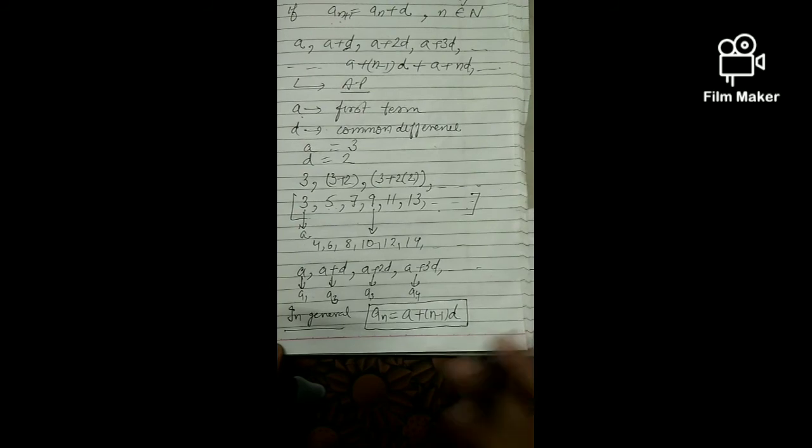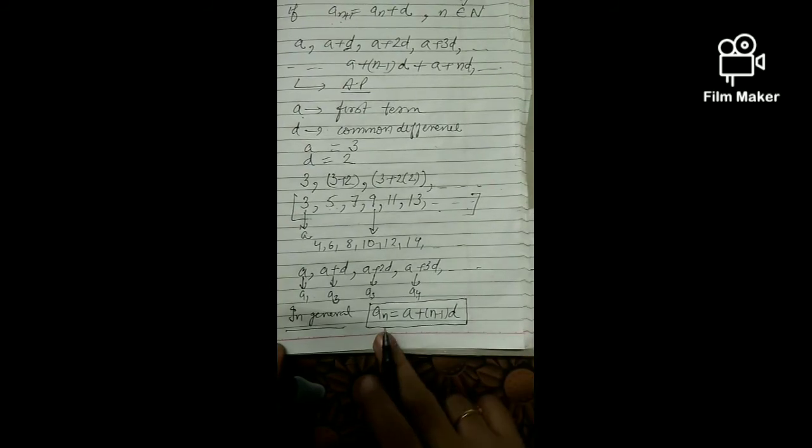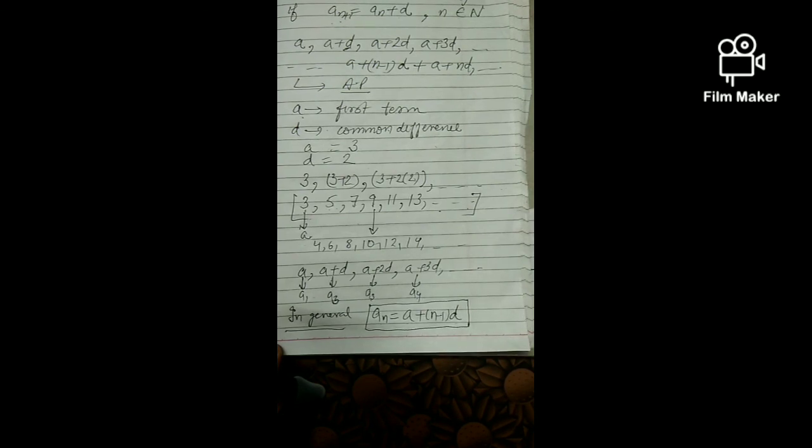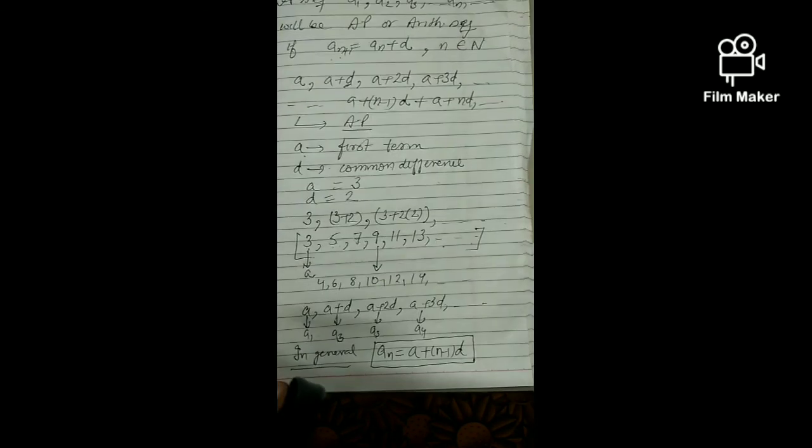I can find any term of the given sequence if I know the value of a and the value of d. So this is our nth term formula. It is also called the last term formula. If I know how many terms there are in the sequence, and I know the first term and the common difference, I can easily find the last term also.